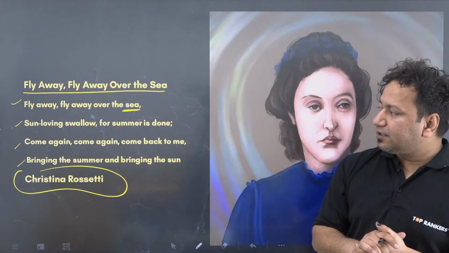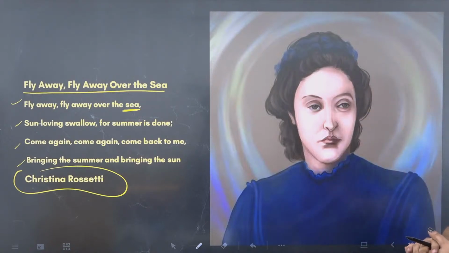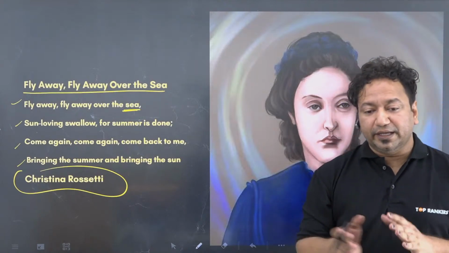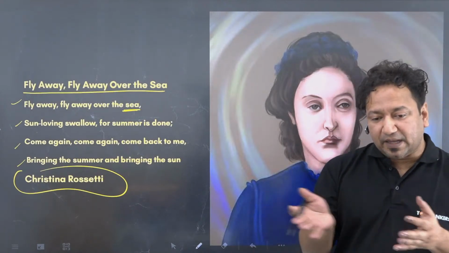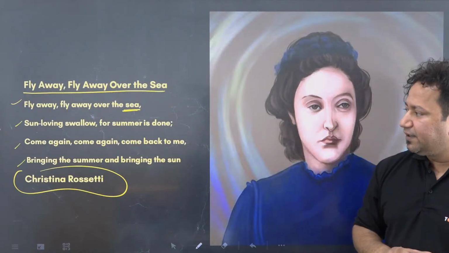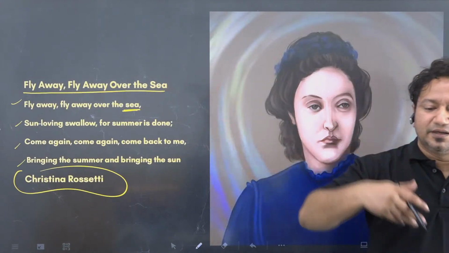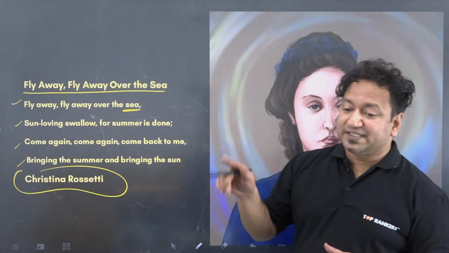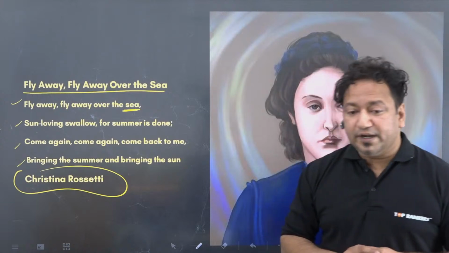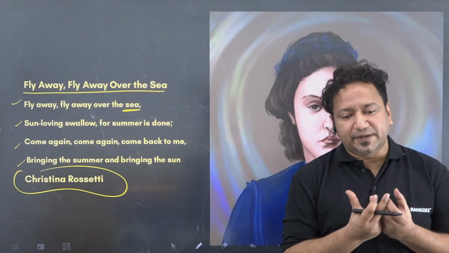The other interpretation can be probably, as she's a poetess, she might have a lover who, in summer breaks, must be coming back to her village or town, wherever she lived. And when the summer was gone, he went back, so she's longing, okay, when the summer is there, you can come back again, right? One more interpretation is the summer is the feeling of the warm memories, the soothing memories.